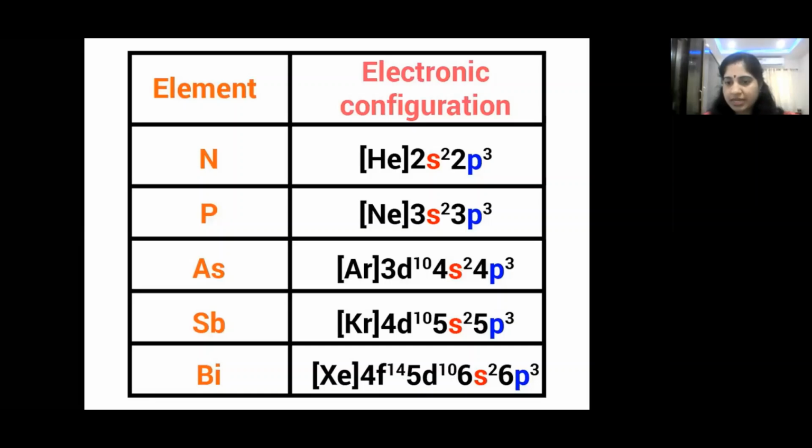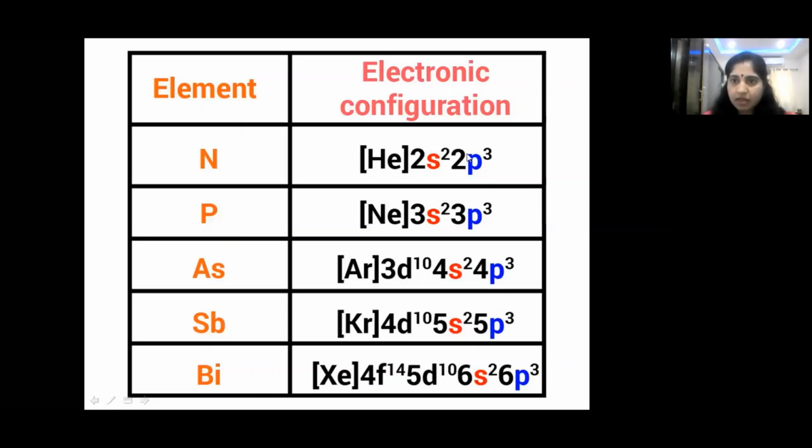Suppose outer shell is n, then penultimate shell is n-1, and the anti-penultimate shell is n-2, is it not? So outer shell is 6, minus 1, that is 5, which is the inner shell, called the penultimate shell. It is having 10 electrons in the penultimate shell and 14 electrons in the anti-penultimate shell. So these are the differences in electronic configuration of these elements, children: nitrogen, phosphorus, arsenic, antimony, and bismuth.